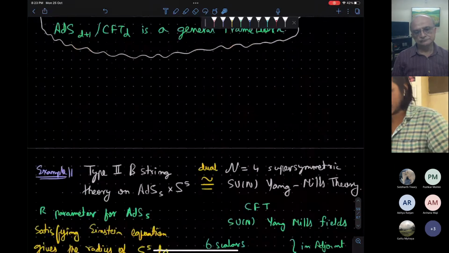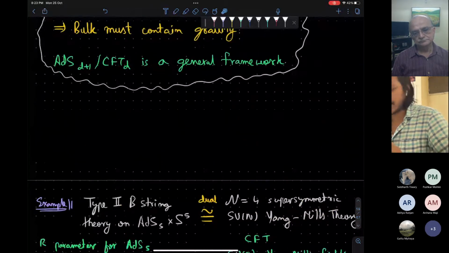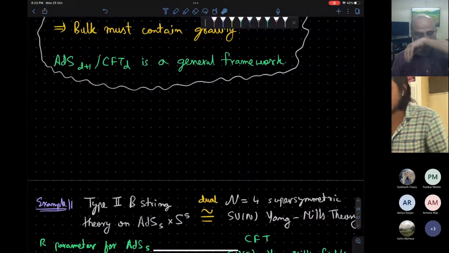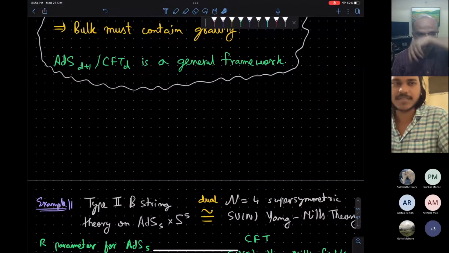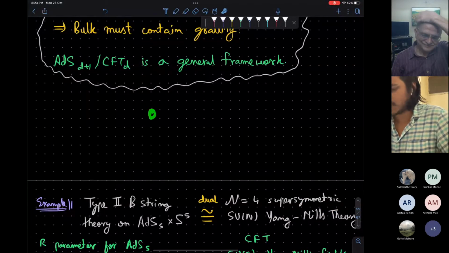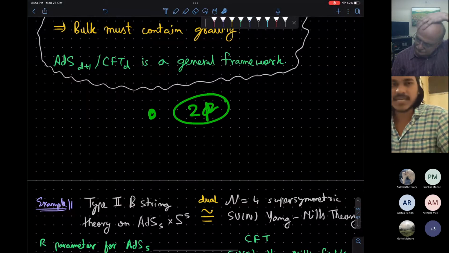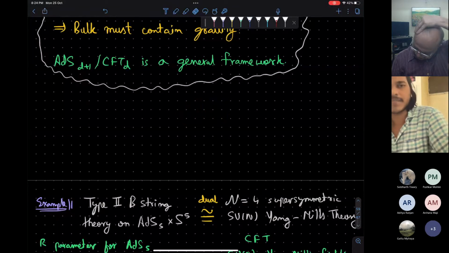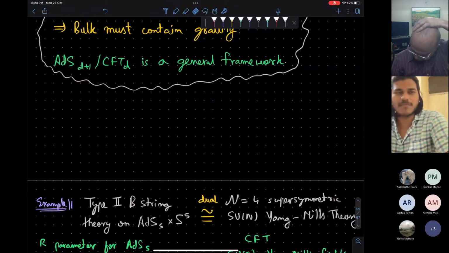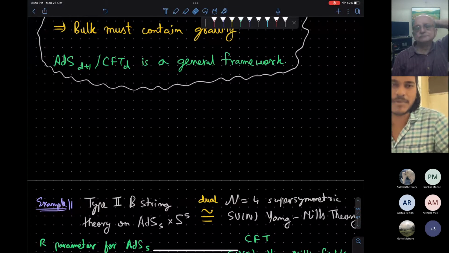So I have not proven the AdS/CFT correspondence for you. I have just presented an example for the 2-point correlation function, that it indeed holds for the 2-point correlation function, and we should check for 3-point, 4-point, and any number of correlation functions.